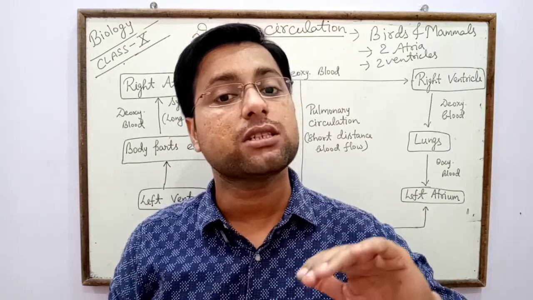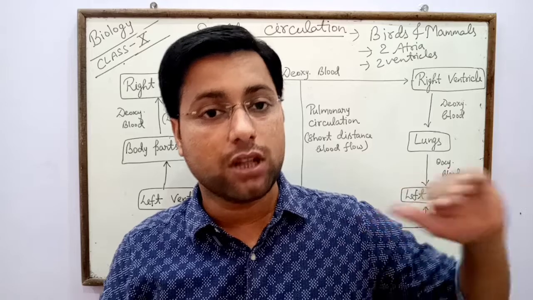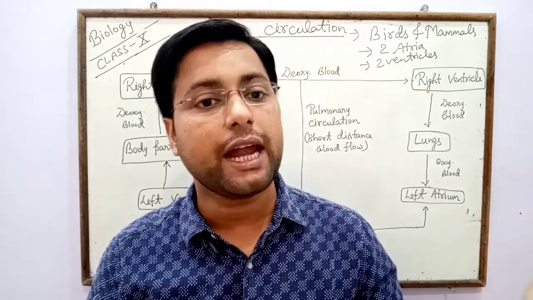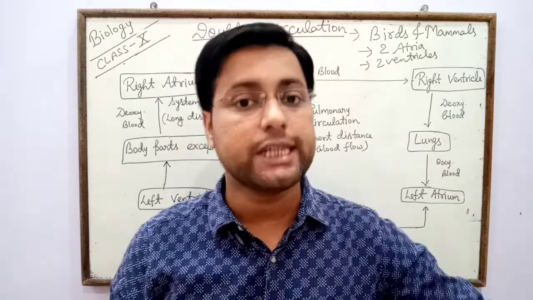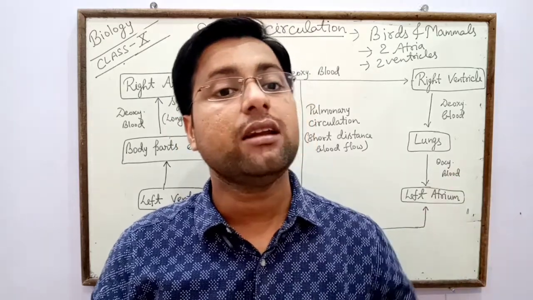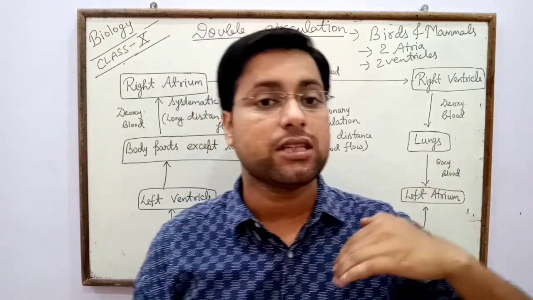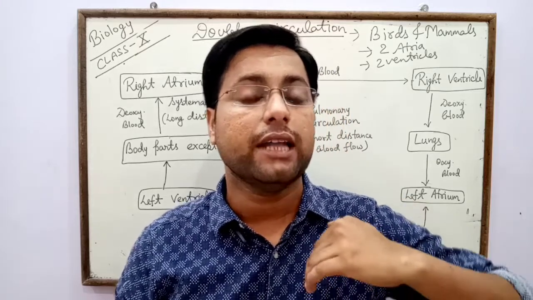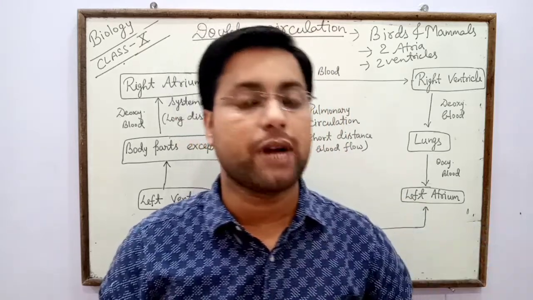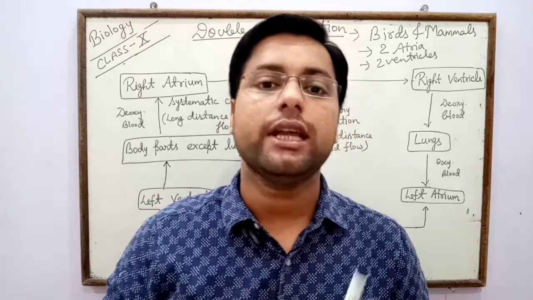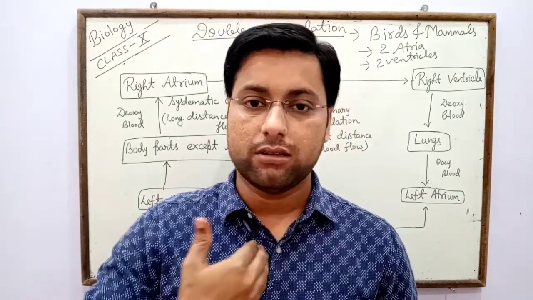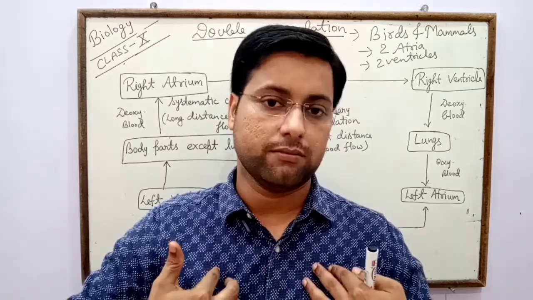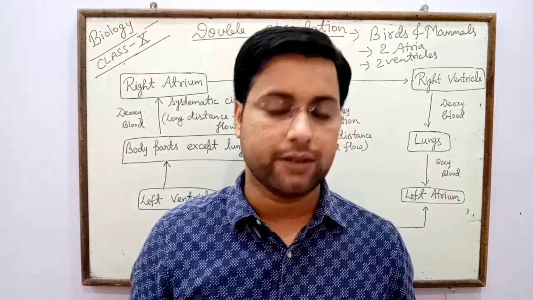That deoxygenated blood is transferred to the lungs. Lungs purify that deoxygenated blood into oxygenated form, and again the heart receives that oxygenated blood and then pumps it to the body parts. It means that in mammals, especially in human beings, there are two parts of heart, right and left.